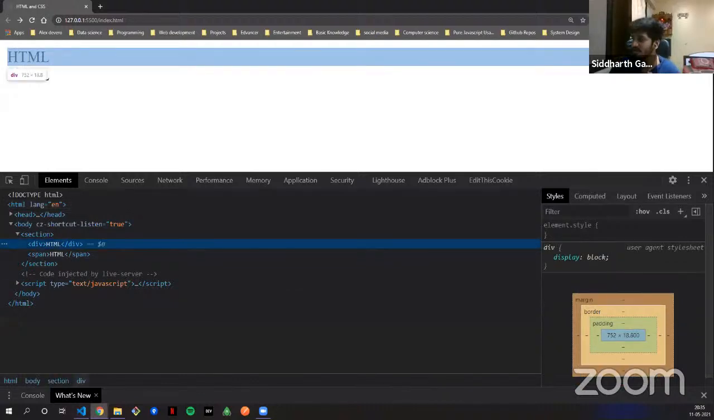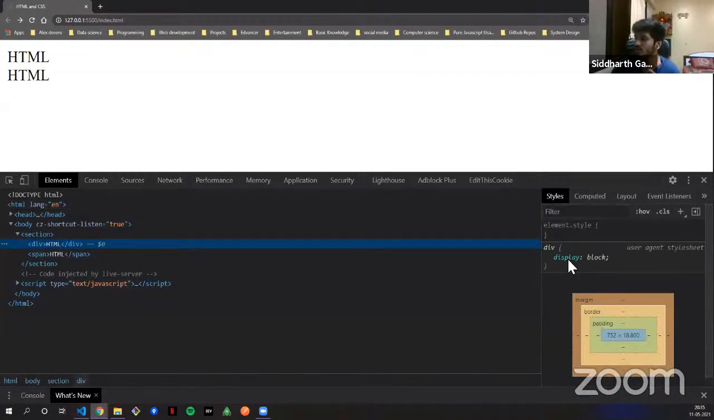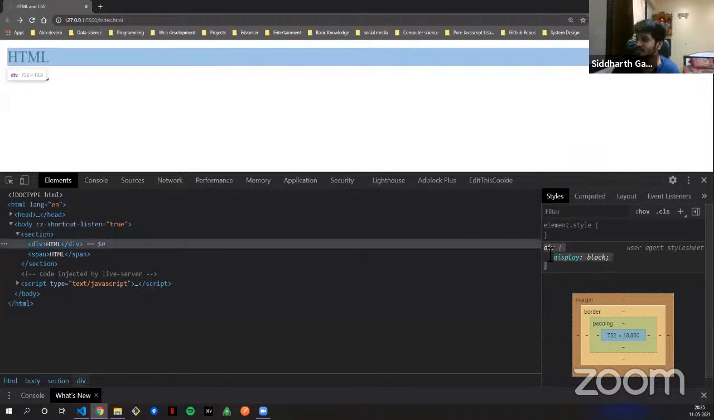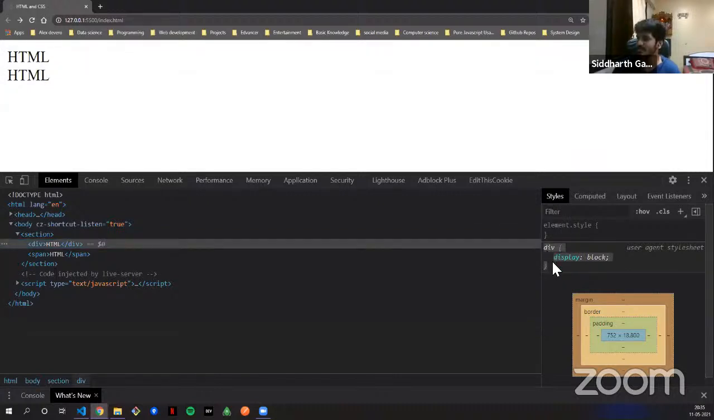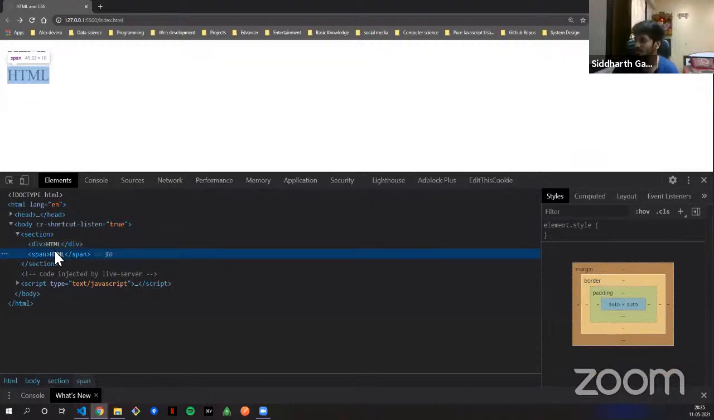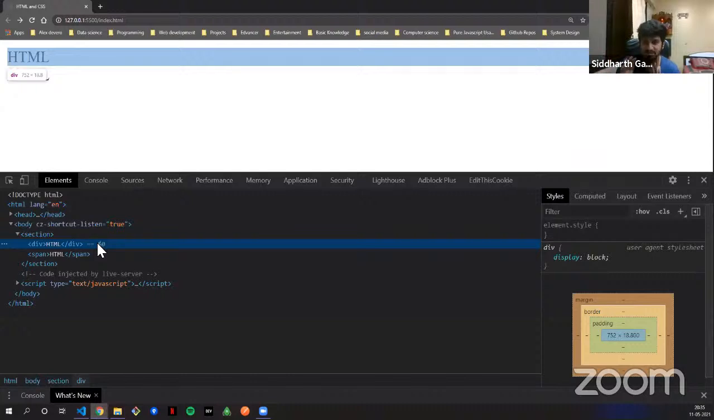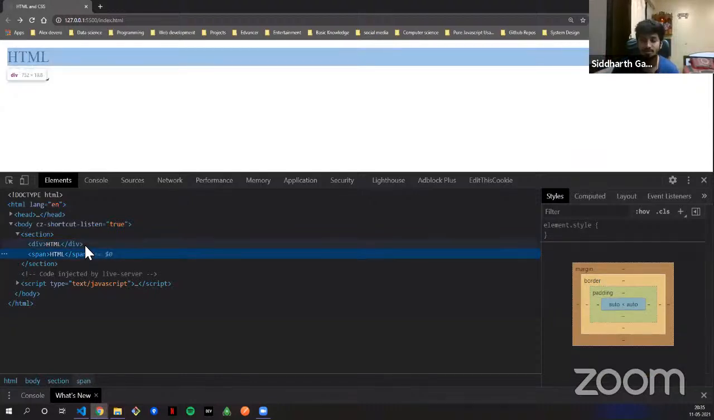Now for the block element, when you click on div, you get a style over here. Can you see this display block? This is a part of CSS. If you are not familiar with CSS, don't get confused, I'm just trying to show you that the display is block. When you click on span, it doesn't show you anything, but it is display inline. Anyway, this is a part of CSS, so don't get confused, but this is the major difference between a block level element and an inline element.